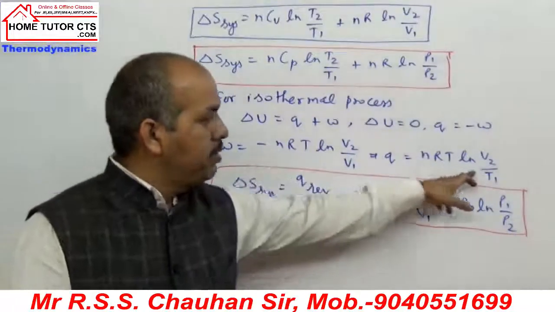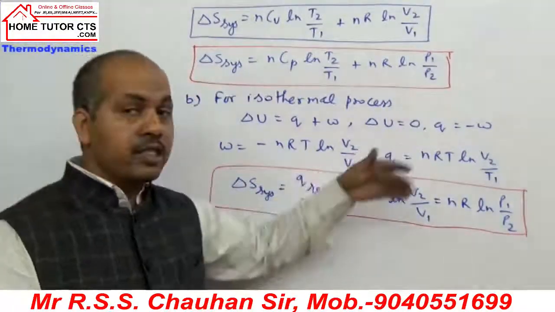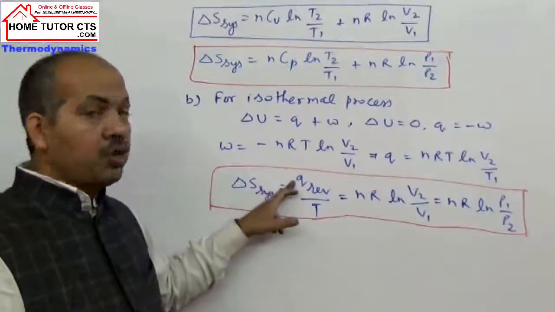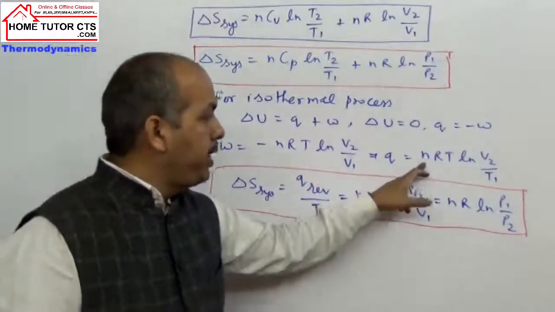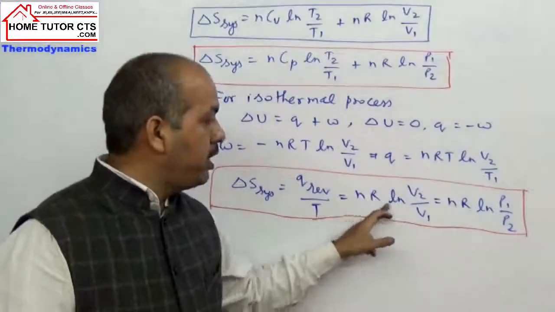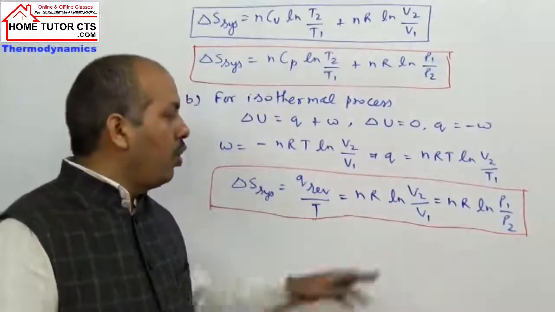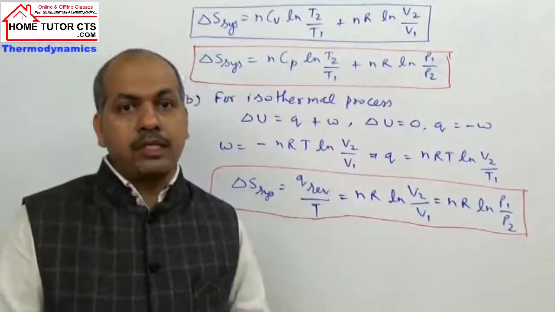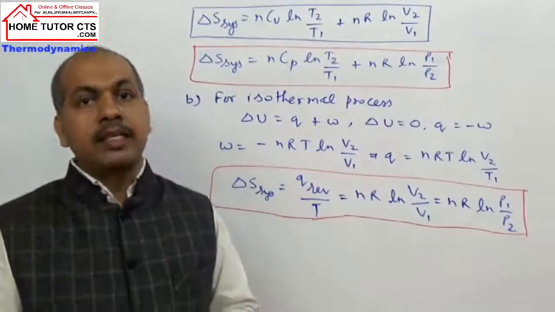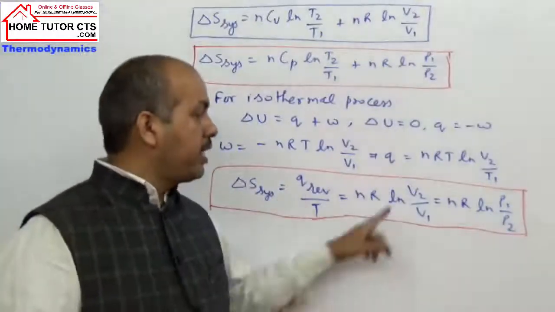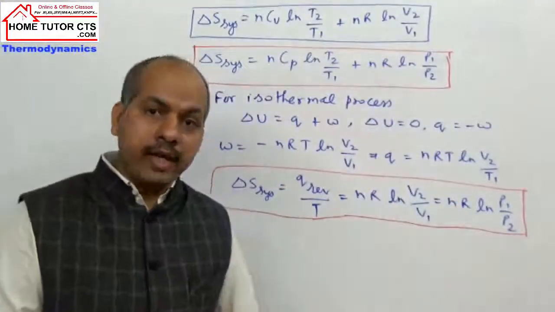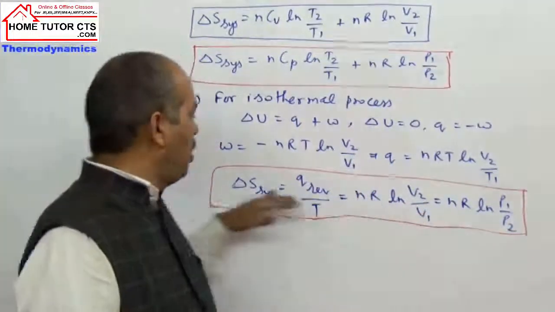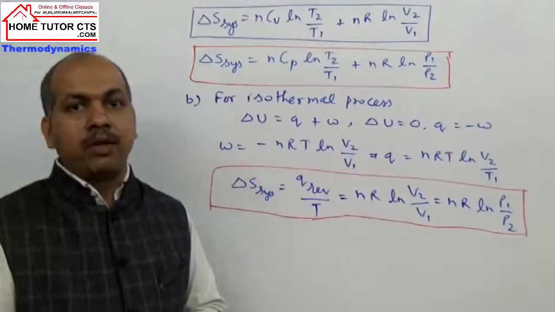The sign will go away. We take work only as magnitude, because if work is negative then Q is positive. Now what is delta S system? Q reversible by temperature. T will cancel out, what remains? nR ln V2 by V1, or nR ln P1 by P2, because for isothermal process from Boyle's law P1 V1 is equal to P2 V2, so V2 by V1 is P1 by P2. Using that expression we can solve this question.